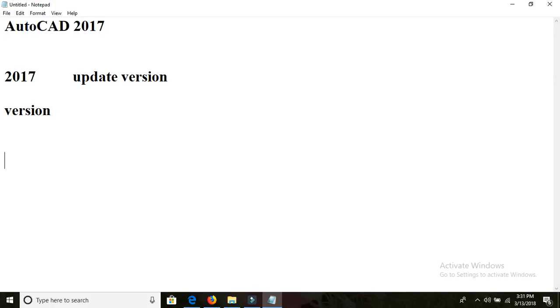See friend, everything I'm explaining here is through commands, friends. I'm not explaining through the graphical user interface. It means I'm explaining every tool with the command, but not with the GUI. Why? Because we have one reason, friend. The versions have updates on the graphical user interface as well as the command user interface. Commands increase, but the graphical user interface keeps changing.